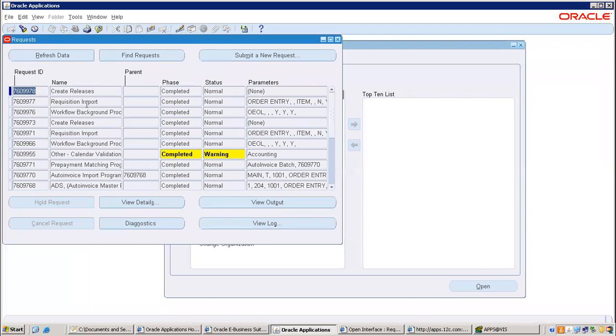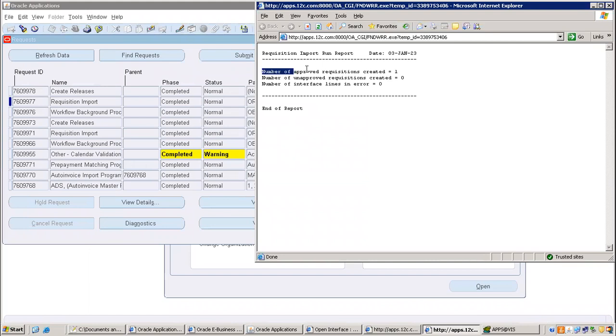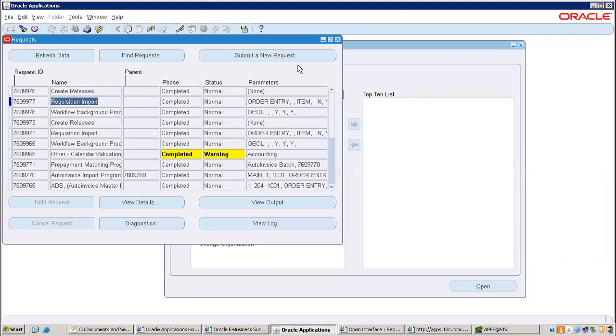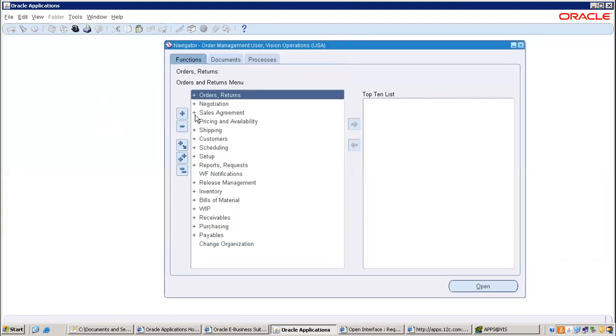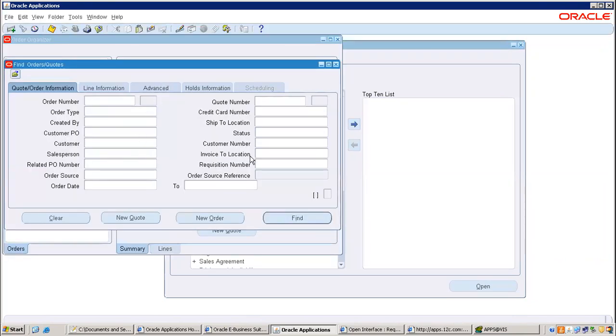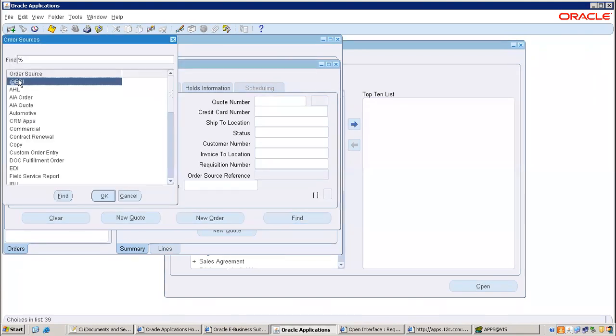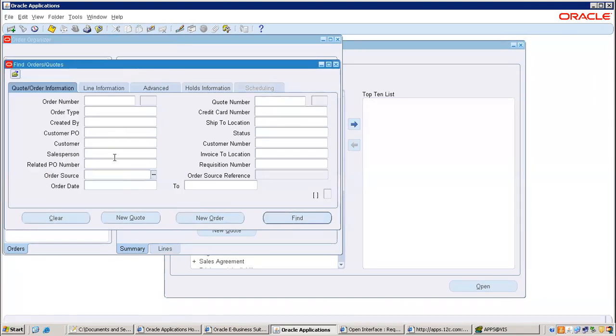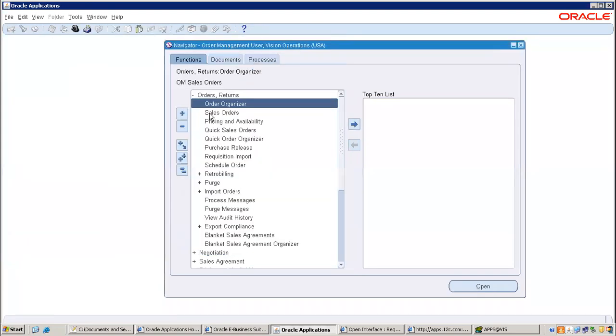Requisition import. Okay. So in the output, you can see the number of approved requisitions created is 1. Now, the requisition number has not been given. You can verify in the order organizer. Here is the place, source. From which source we created? Right, order entry, just check it. Or else what we can do? The sales order is here only.